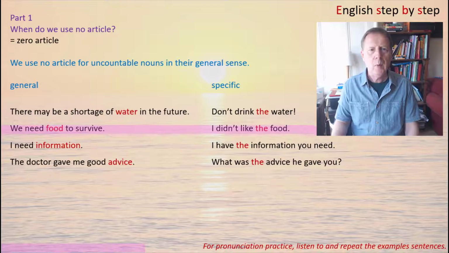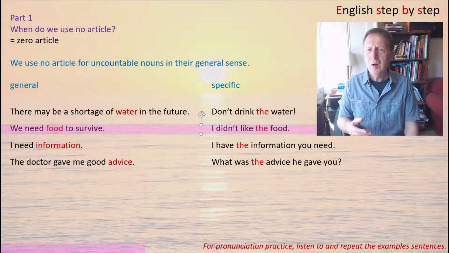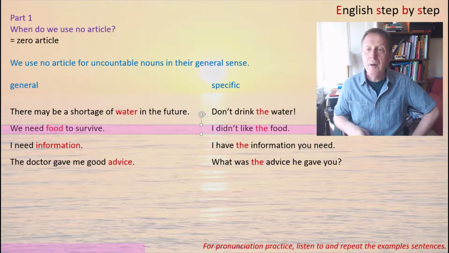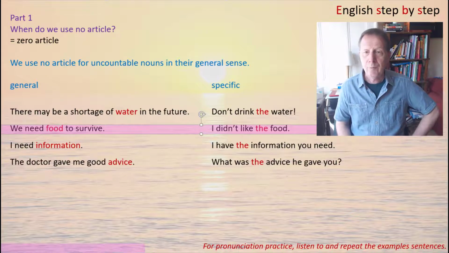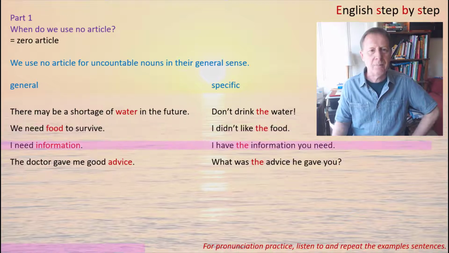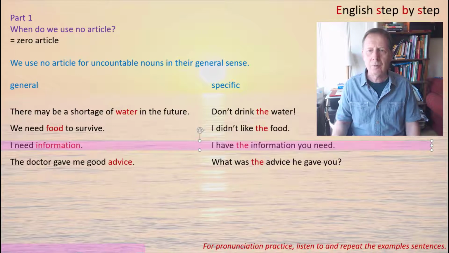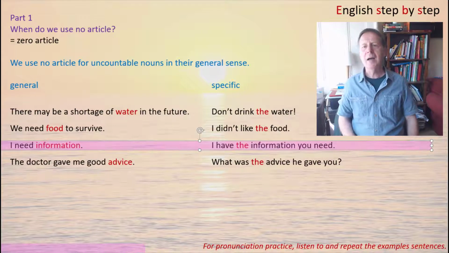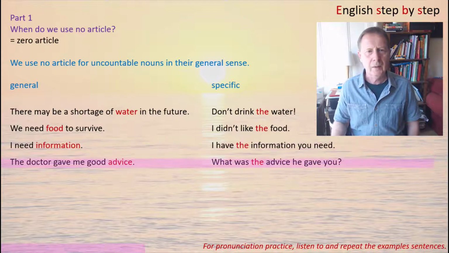Next example. We need food to survive. In this sentence, food is general. Now in the second sentence, I didn't like the food. We use the because it's specific. For example, the food in the restaurant, or the food that I ate this morning, or the food I ate in another country. So that's specific. Next example, I need information. In this case it's information in general. You can see in the second sentence, I have the information you need. That's specific information.